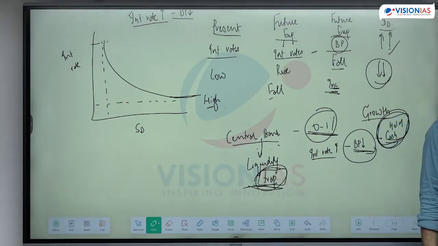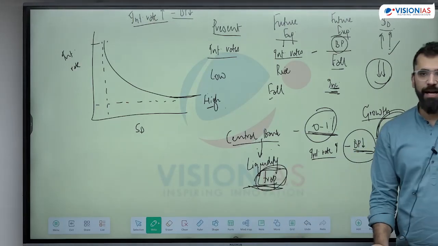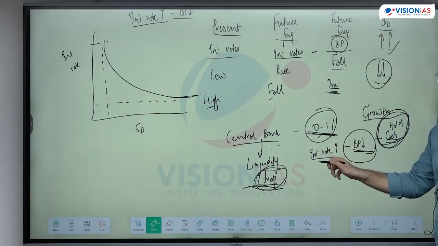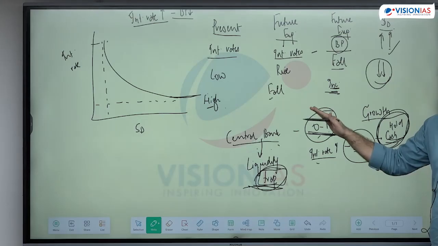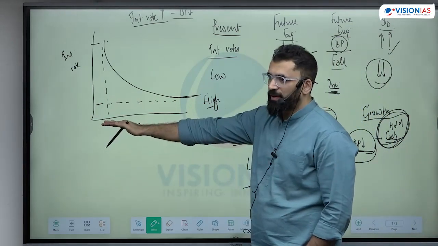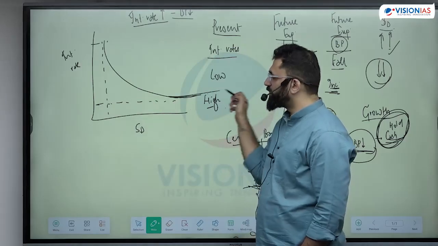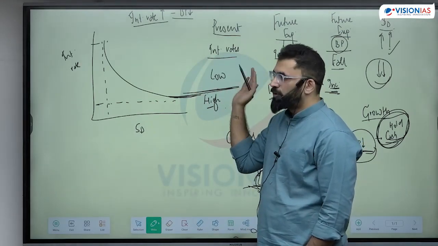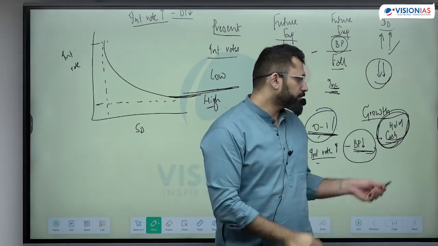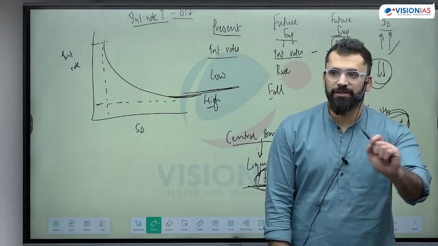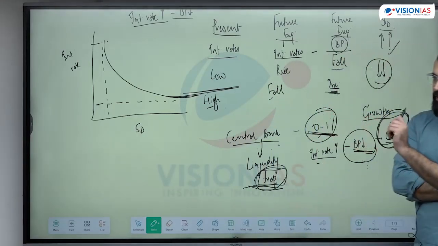This is a liquidity trap. In a liquidity trap, the interest rates are quite low. Expectations are that they're going to rise in future. इतने low हैं, इससे नीचे जाएंगे नहीं. They're not going to go below this. If they're not going to go below this, my speculative demand is going to be perfectly elastic. I will not buy anything because the prices are falling. This is a situation of liquidity trap.